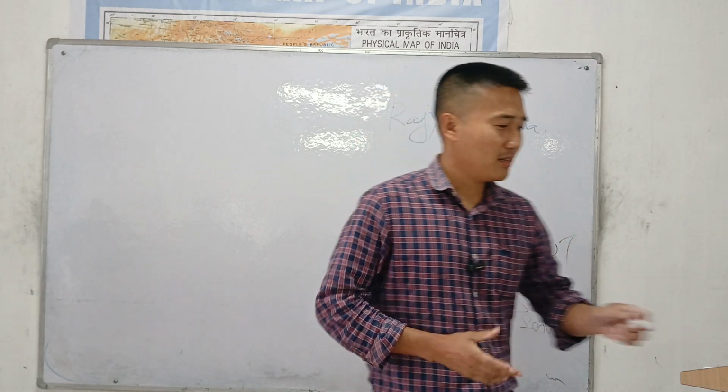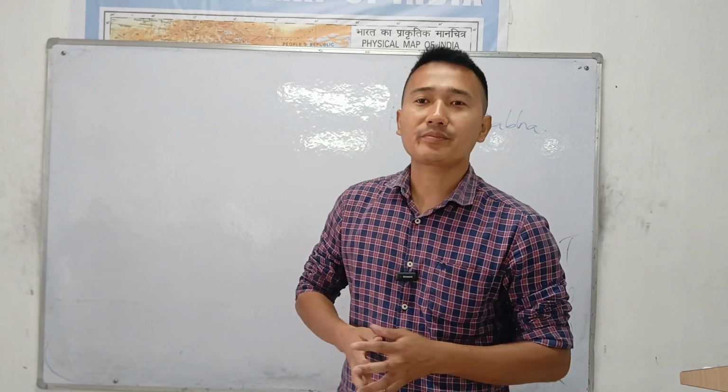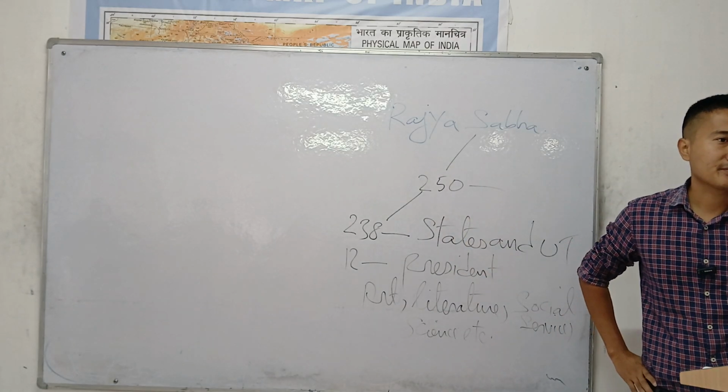At present, the Rajya Sabha consists of 250 members, elected from all the Indian states and union territories. Nagaland also sent one representative to the Rajya Sabha. So let's see how they are elected.